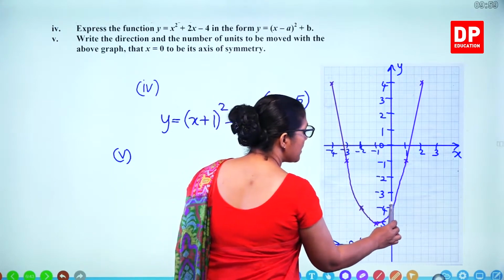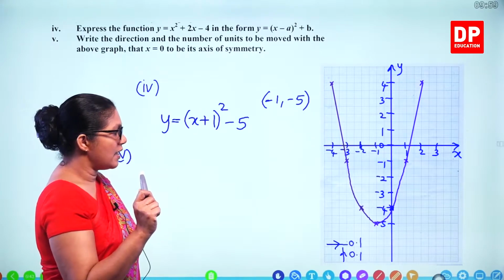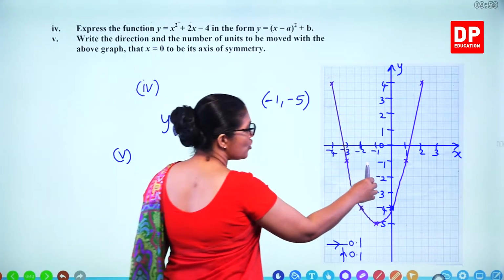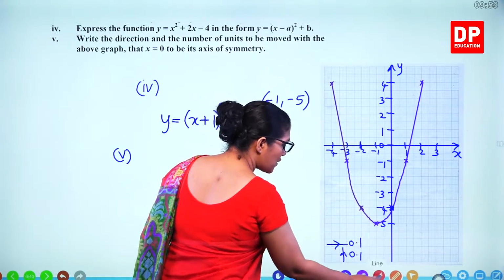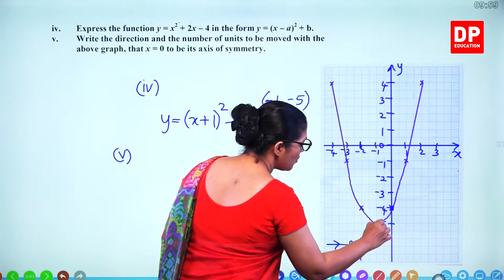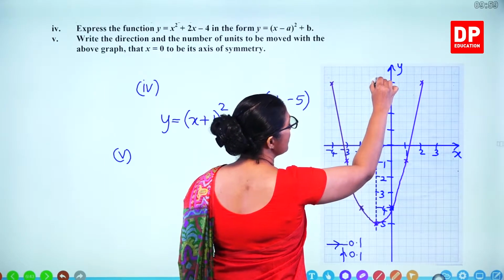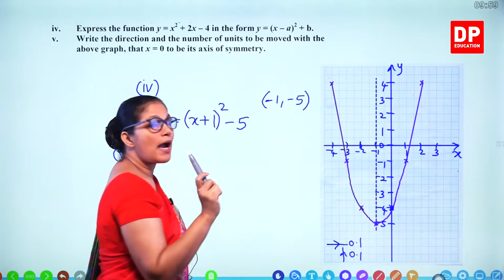So to get this one as the axis of symmetry, how much do we need to move? Now the axis of symmetry actually is this one. Can you see that? It passes through the minimum point. This is the axis of symmetry. That's x equals minus 1.